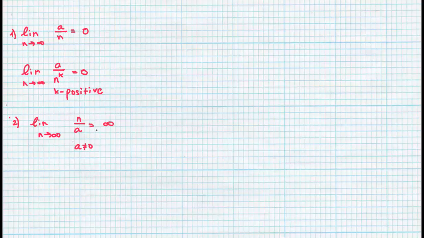For example, if I take the sequence a_n equals n divided by 5, and I'm asking you what is the limit when n reaches infinity of n divided by 5, the answer will be infinity, because this is the rule. I can use this rule. I don't have to prove it at this point. I can use this whenever I need to.